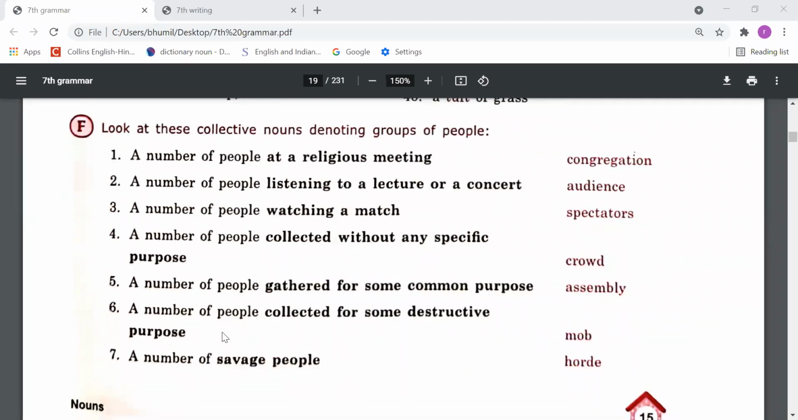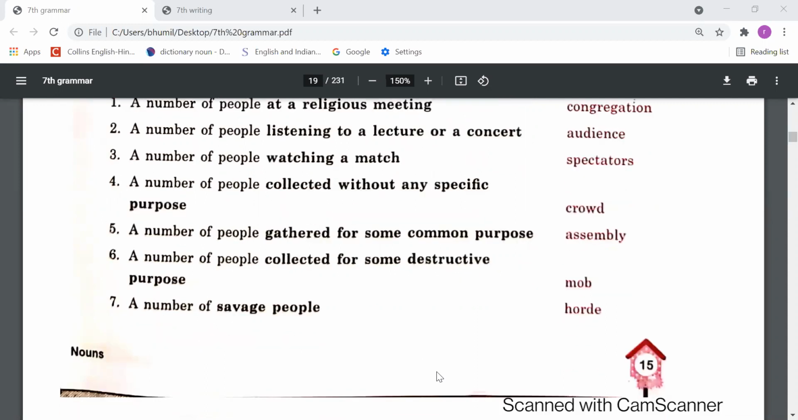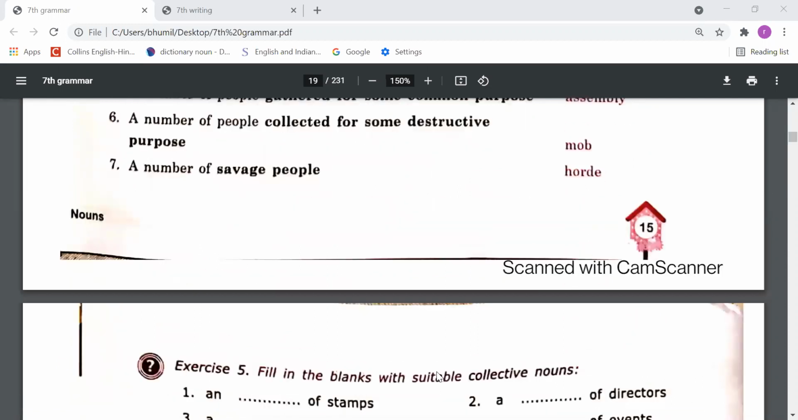A number of people collected for some destructive purpose, destructive meaning to damage, is called a mob. A number of savage people are called a horde. Right? These collective nouns you have to learn.